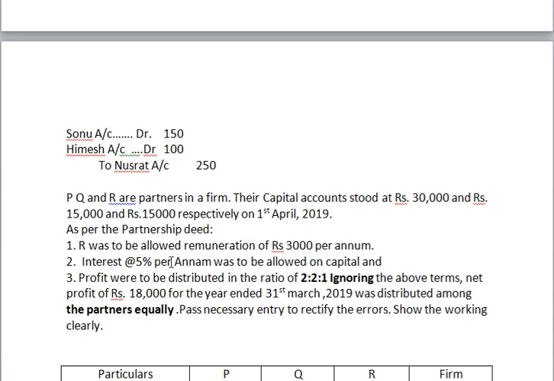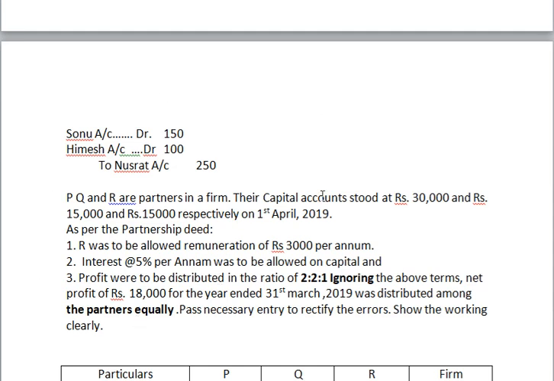Interest at the rate of 5% per annum was to be allowed on capital and profit were to be distributed in the ratio 2:2:1. Ignoring the above terms, net profit of rupees 18,000 for the year ended 31st March was distributed among the partners equally. Pass necessary entries to rectify the errors.